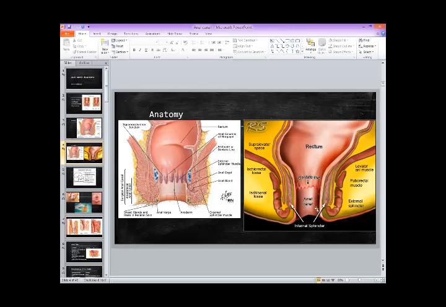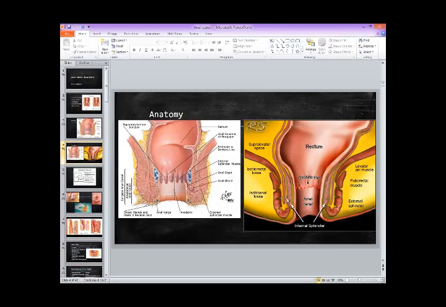This is the mucosa, this is the muscle layer, and outside there is the ischiorectal fossa on both sides. And the ischiorectal fossa is filled with fat. So this is a gross anatomical picture. Rectum, continuation in the anal canal. Anal canal starts at the dentate line and ends at the anus outside. There is this endothelium or inside mucosa. Then there are two muscles. One is the internal sphincter and then there is the external sphincter.